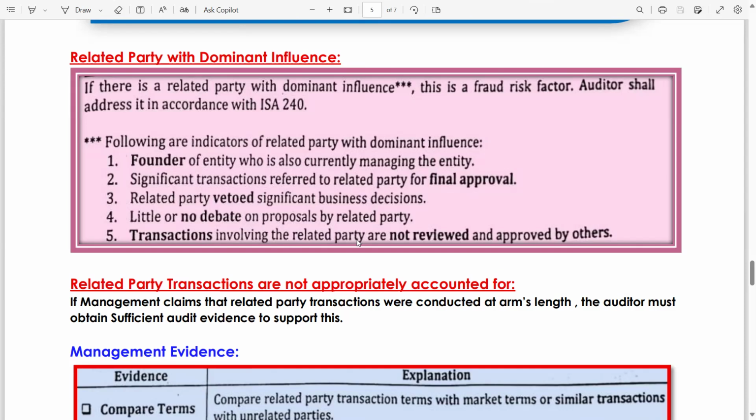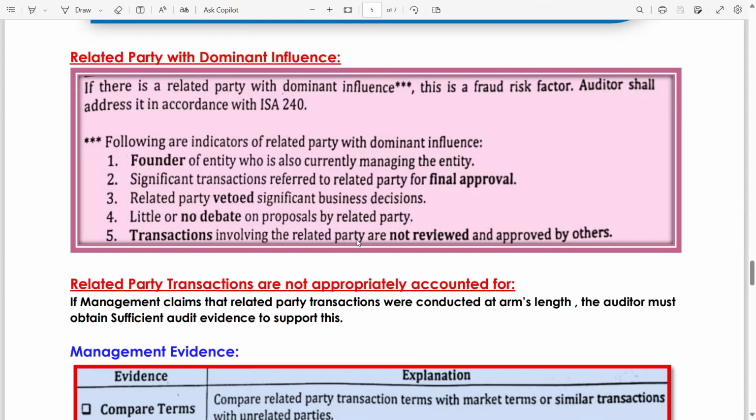Why? Because there is a possibility that you have to do something which the related party personnel may want you to do. Following are the indicators of a related party with dominant influence. Founder of the entity, who is also currently managing the entity. Significant transactions referred to the related party for final approval. Related party vetoes significant business decisions. Little or no debate on proposals by the related party. Transactions involving the related party are not reviewed and approved by others.